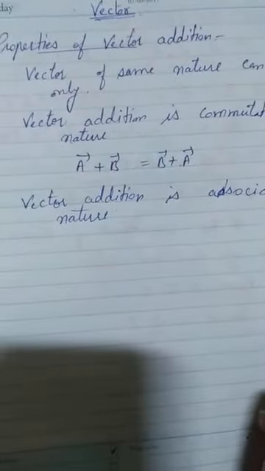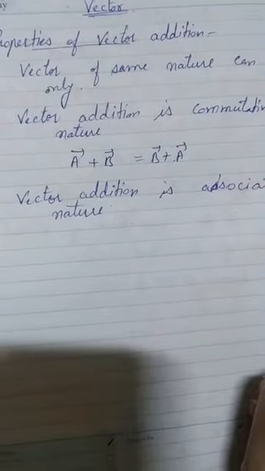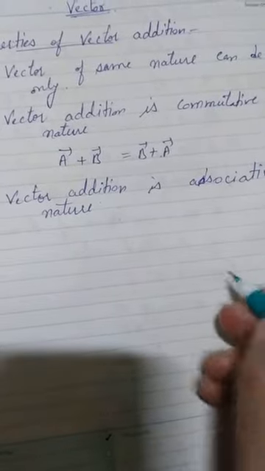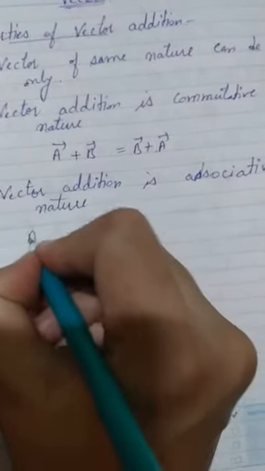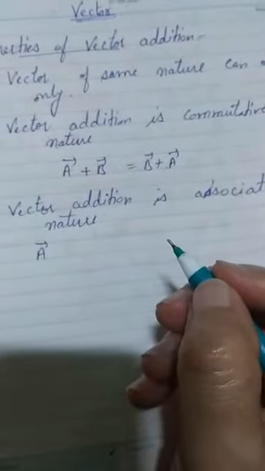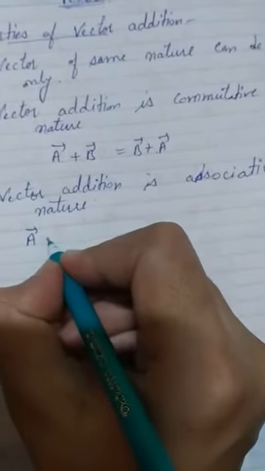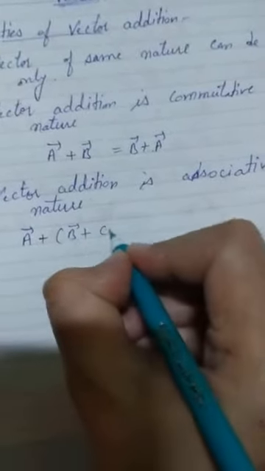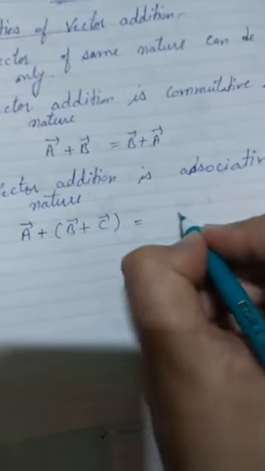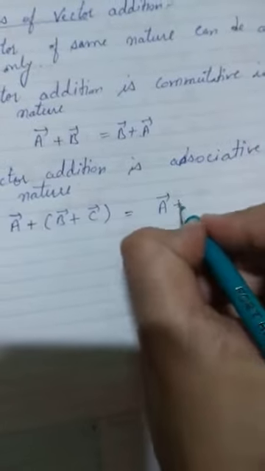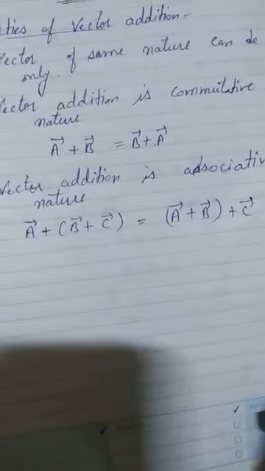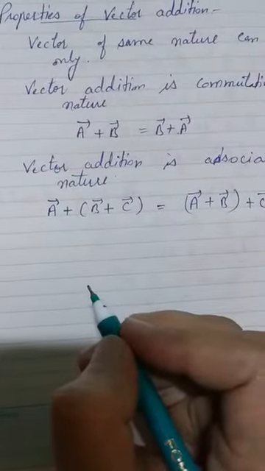If we are taking three different vectors, then we can write a vector plus, within bracket, b vector plus c vector, equal to, a vector plus b vector within bracket, plus c vector. Like this we can write.